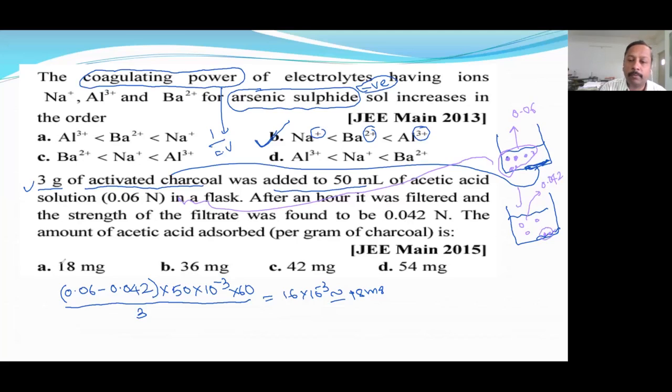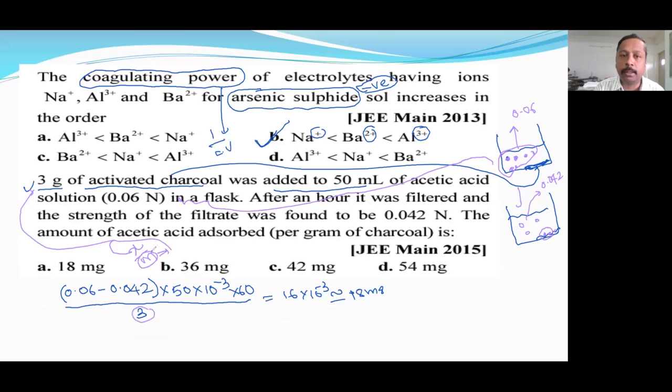So for finding out the mass, actually extent of adsorption is denoted by x upon m. X is about the adsorbate and m is about the adsorbent. M is no problem. M is adsorbent, that is 3 grams. So that's why I've written 3 grams.